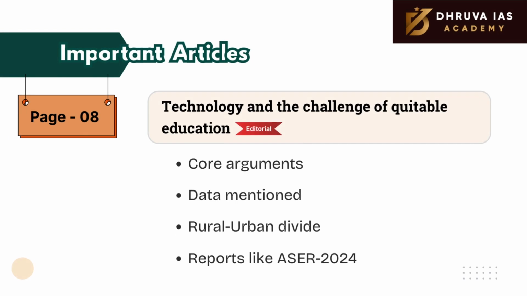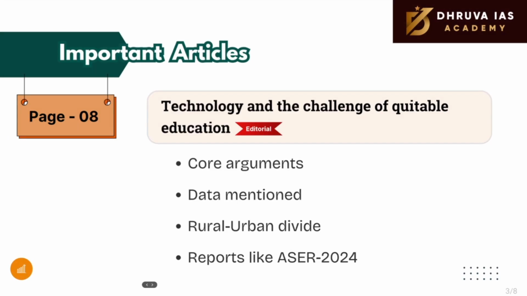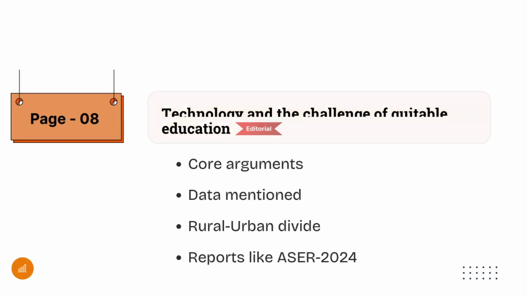The next important article that falls into the fully reading category is again on page number 8, in the editorial section. This one talks about the rural-urban divide, how technology is unable to penetrate to the rural areas. What is the rural-urban divide that we have, especially when we talk about the ASER report? So kindly cover these dimensions.